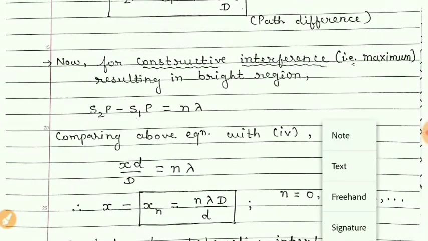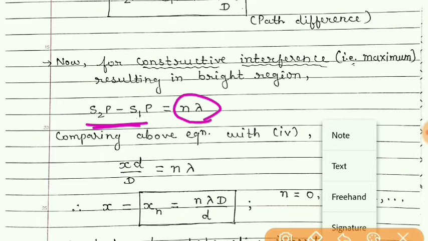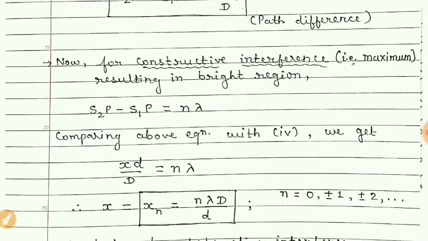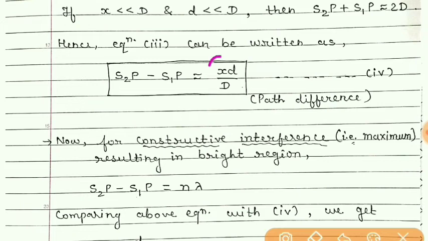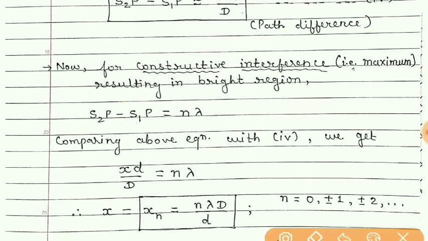Students, if the path difference is n lambda, then in that case we will get constructive interference, and this we have already studied. So now the path difference, that is xd by D, which we have obtained here, we have compared with this equation.